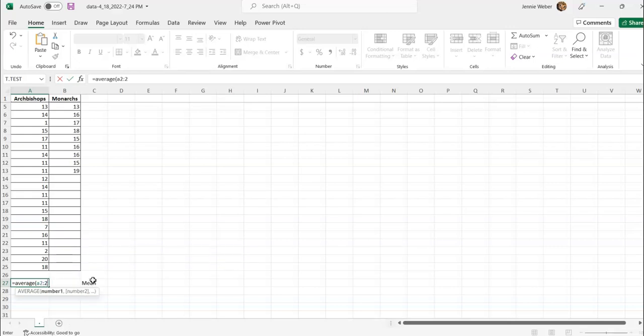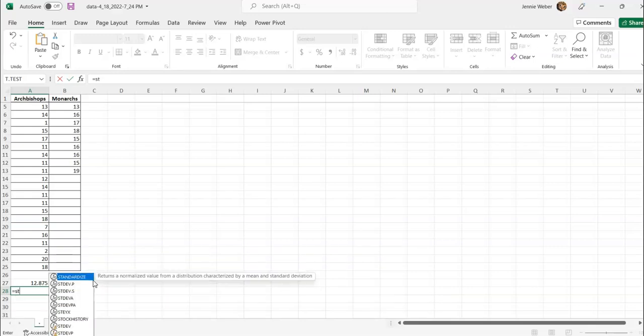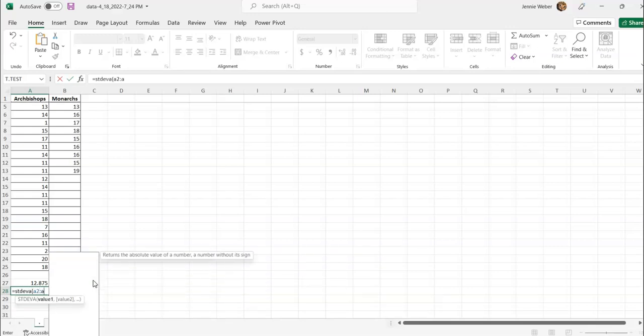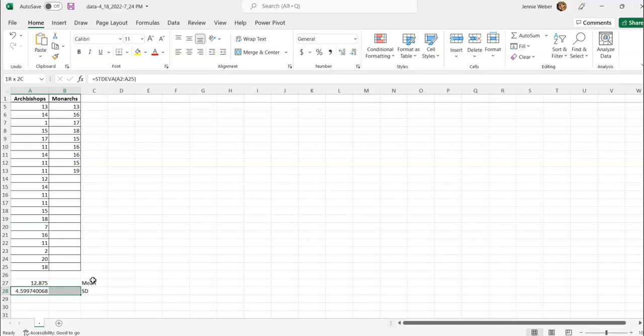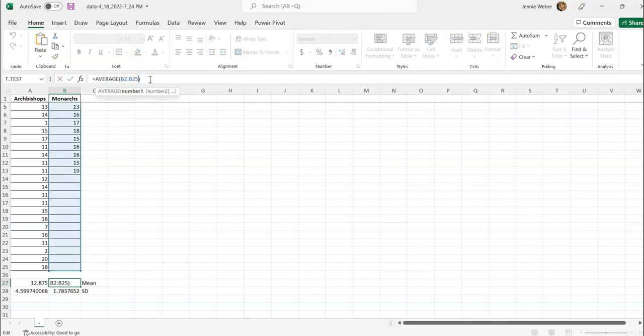So this is the average of A2 through A25, and this is the standard deviation of A2 through A25. And then I'm going to fill right. And then I am going to update this so it's right to 13. I don't think it matters, but it makes me feel better about life.